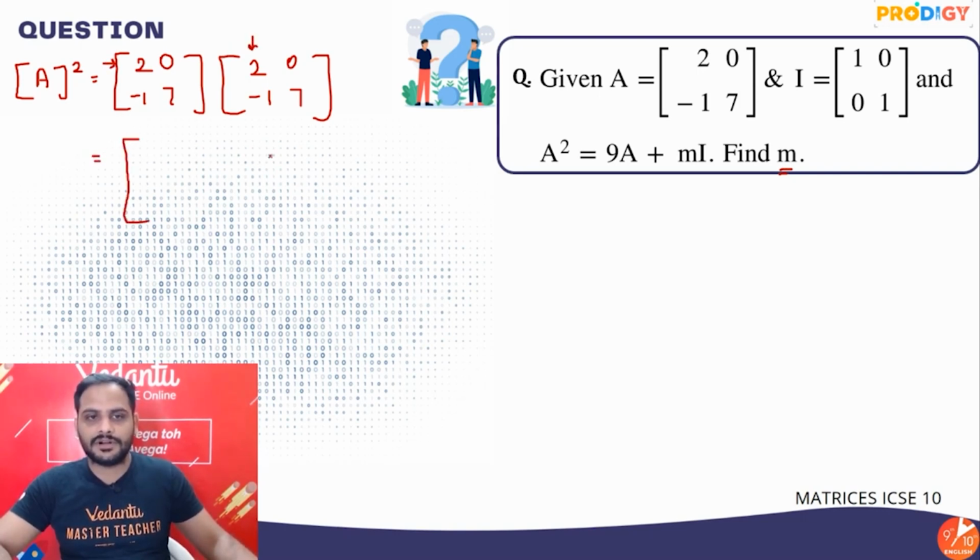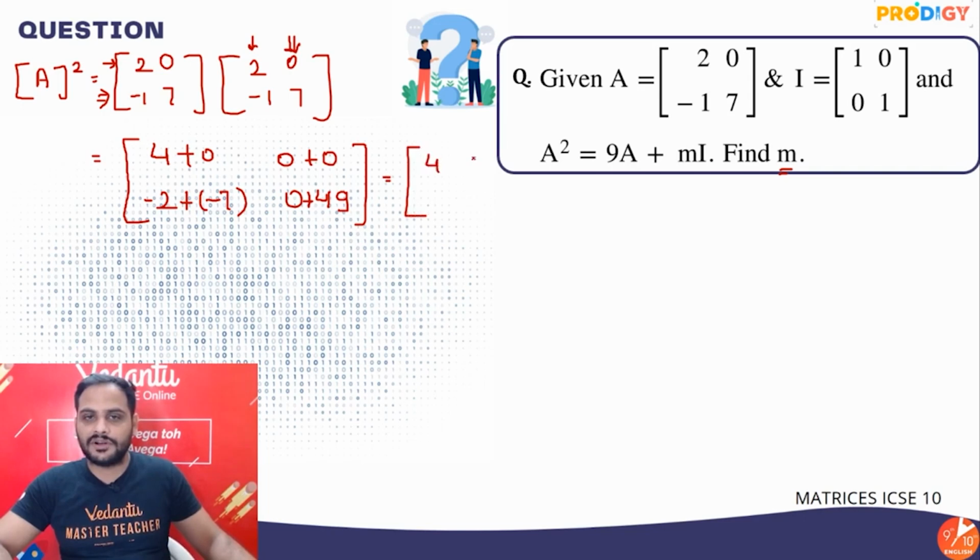Whenever we are doing the product, first row multiplied with first column is the first entry. So 2 into 2 is 4, 0 into minus 1 is plus 0. Then first row multiplied with the second column: 2 into 0 is 0, plus 0 into 7 is also 0. Then second row multiplied with the first column: minus 1 into 2 is minus 2, plus 7 into minus 1 is minus 7. And second row multiplied with second column: minus 1 into 0 is 0, 7 into 7 is 49, plus 49. Alright, so we have got A square as 4, 0, minus 9 and 49.